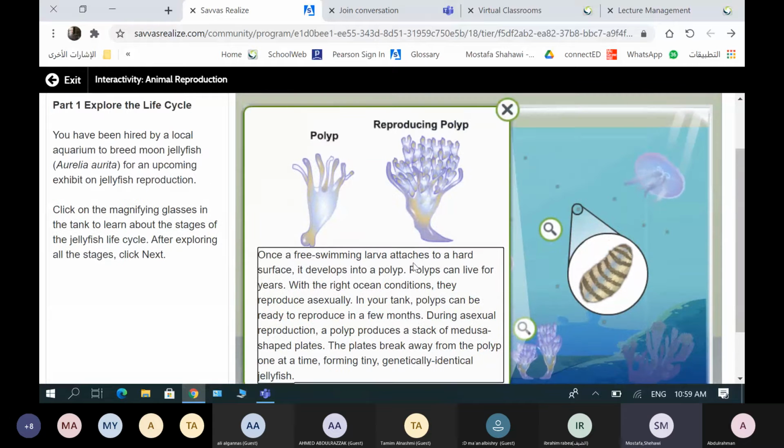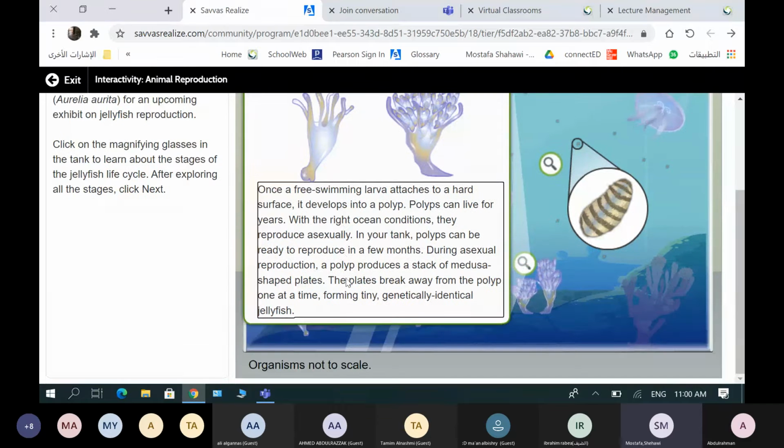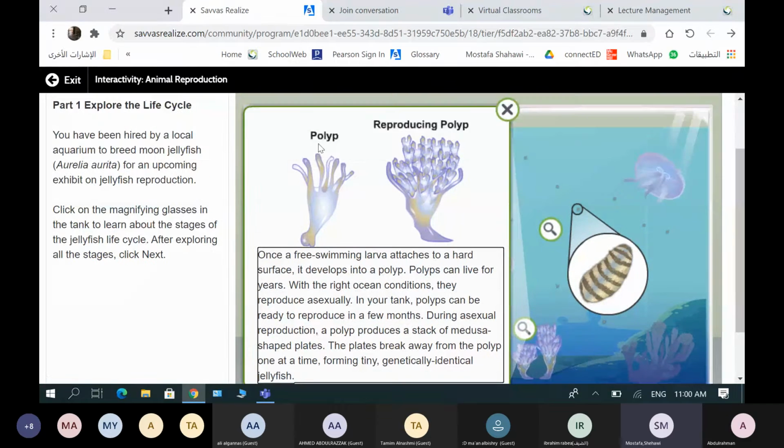So this is asexual reproduction. Remember, we started with sexual, and after this is asexual. So the life cycle of jellyfish includes both types of reproduction. Sexually in the beginning, with the sperm and eggs and the adult medusas, and then asexual reproduction for the polyp. What I want to say from this example is that some animals have both sexual and asexual reproduction during their life.